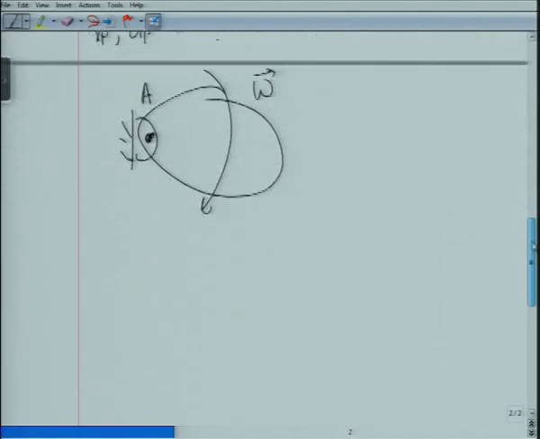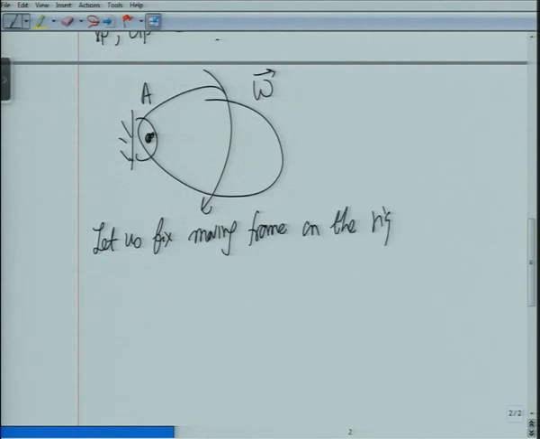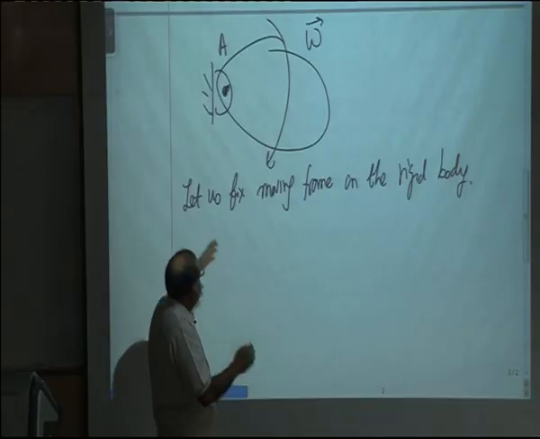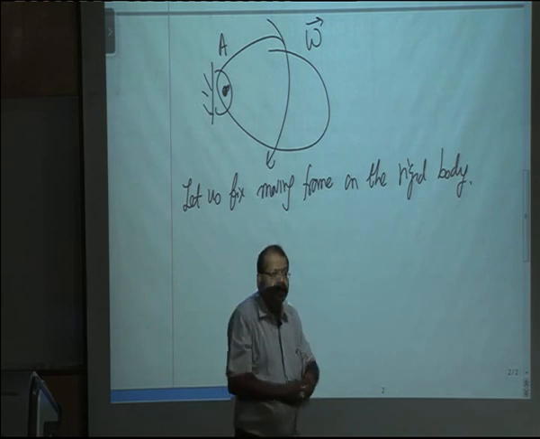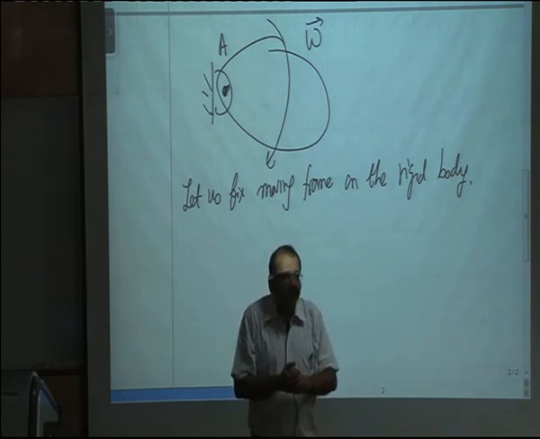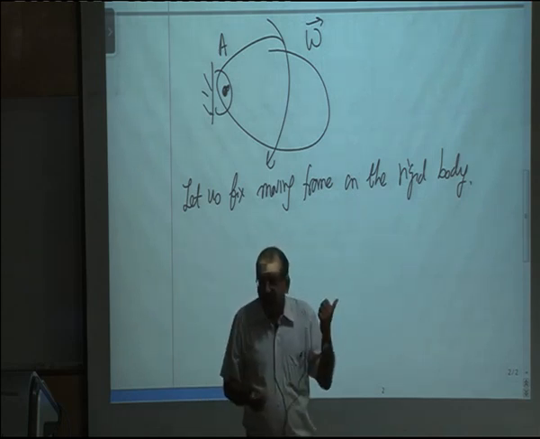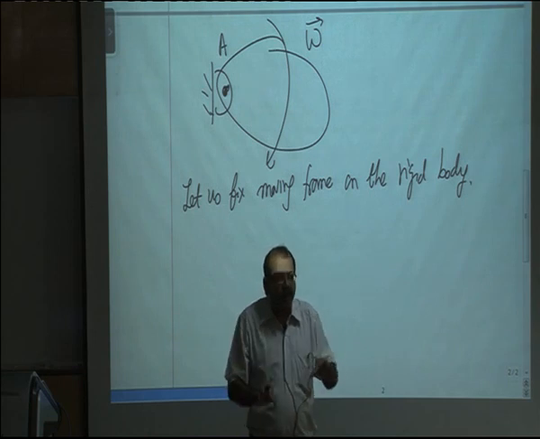And for this what we do is, let us fix the moving frame on the rigid body. And as you will see, these are the steps we should take while solving these problems. So first thing is, we should identify where we will fix the moving frame. And for this particular problem, I say we fix it on the body.